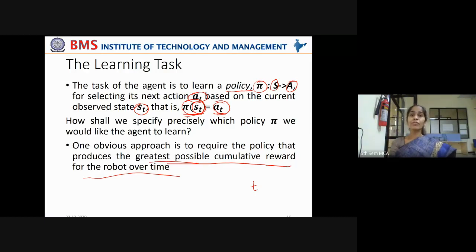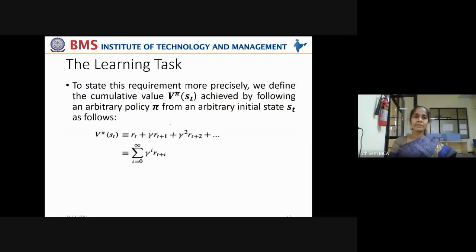That is the set of sequence of moves a particular robot can take in order to reach its final destination or perform its particular task. Okay. For that, we have indicated V pi, that is the value of rewards that can be accumulated by following a control policy pi to move from a particular state S at time t.